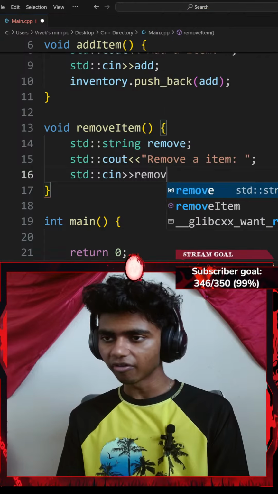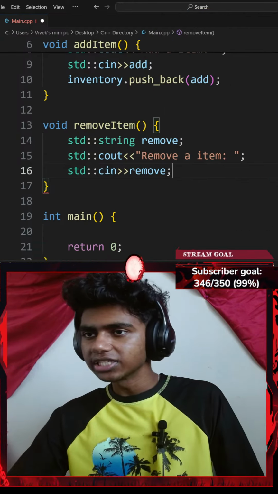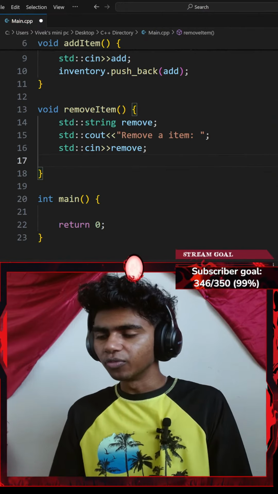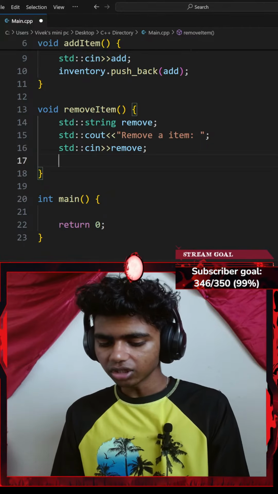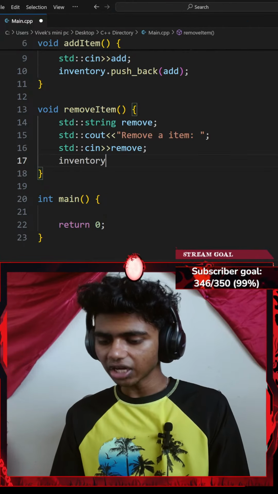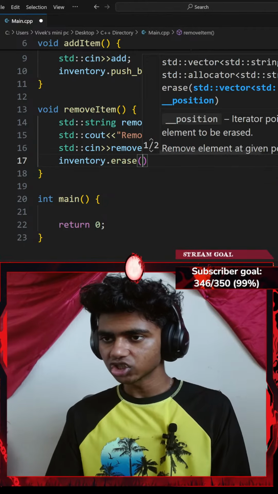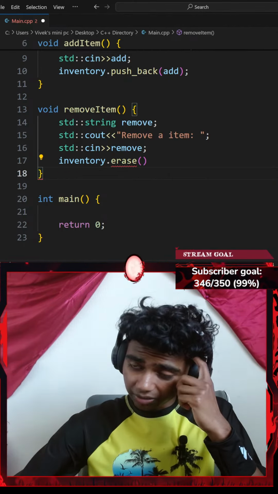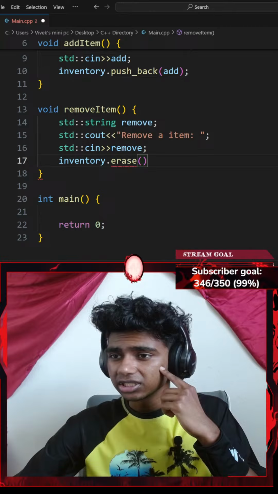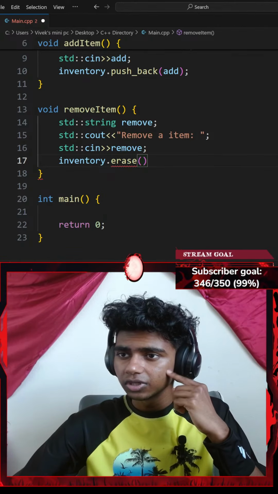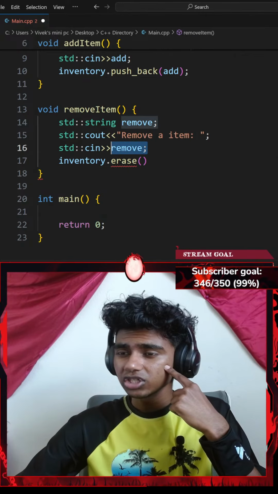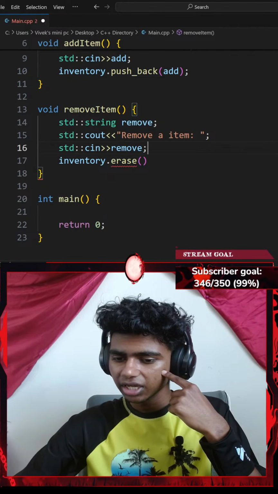Okay, let me go with a standard console input with an extraction operator. I want to extract my remove function. I'll end that with a semicolon. And then I want to remove that from my inventory. So I could go with something like my inventory vector dot the erase function. I want to erase my item. Okay, erase. So this is going to be my remove. I want to get the index of it.